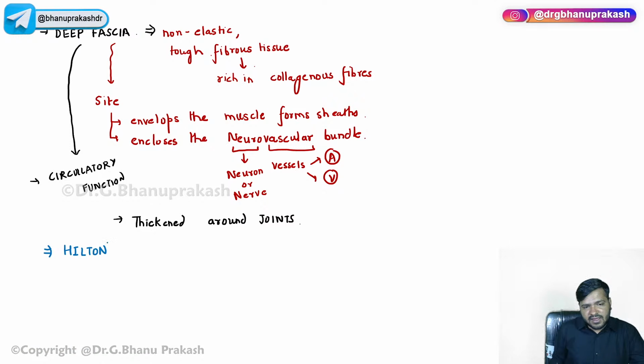There was a scientist called Hilton. He has given a law, and just try to understand this.